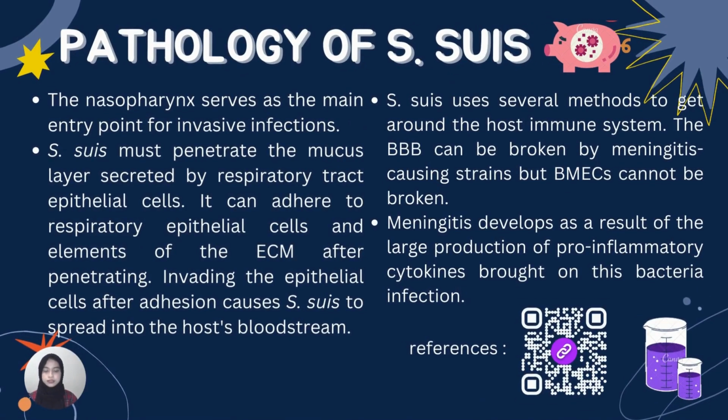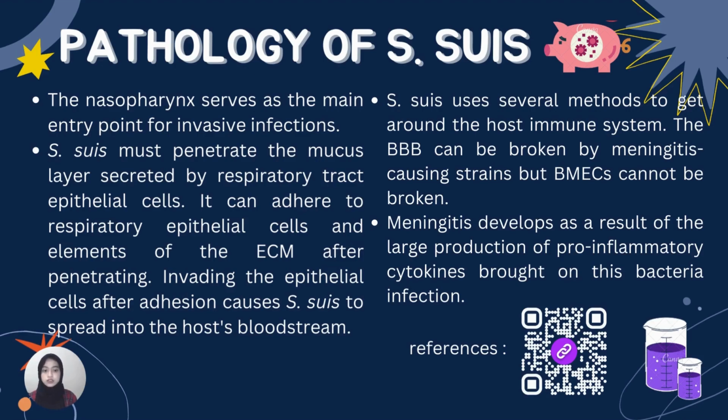My name is Arin with the last digits of student ID 002. I will explain about the pathology of S. suis. The nasopharynx serves as the main entry point for invasive infection. S. suis must penetrate the mucus layer secreted by respiratory tract epithelial cells. It can adhere to respiratory epithelial cells and elements of the ECM after penetrating. Invading the epithelial cells after adhesion causes S. suis to spread into the host bloodstream.